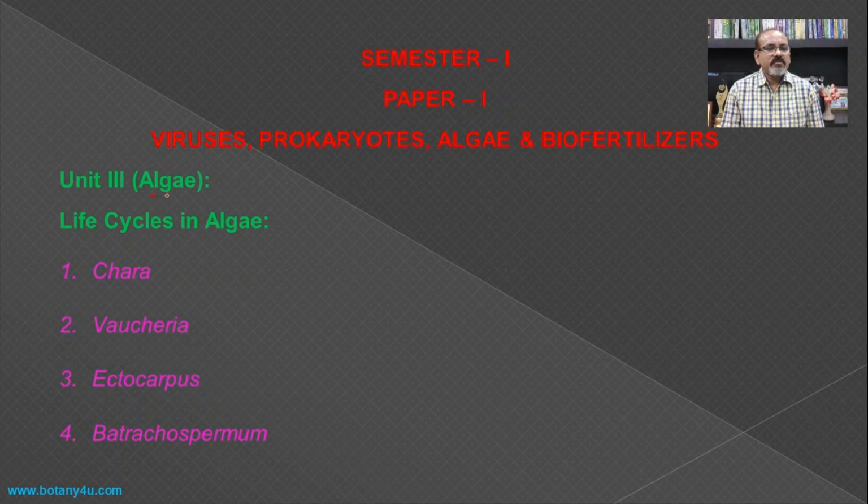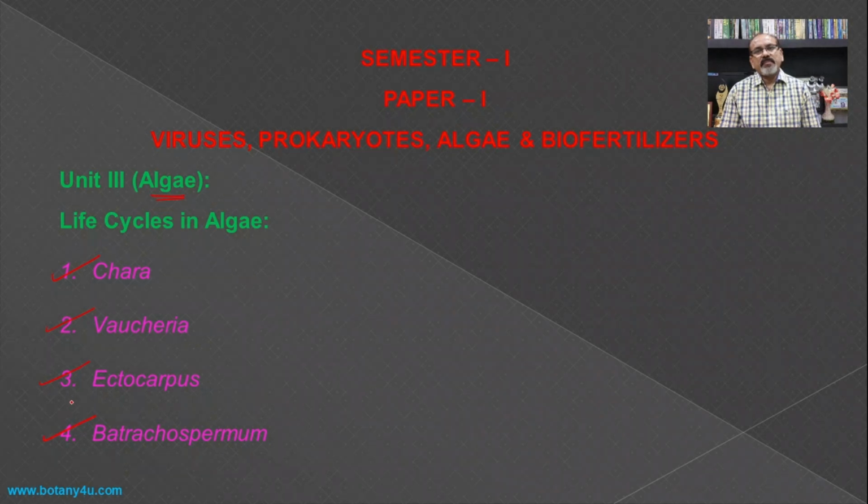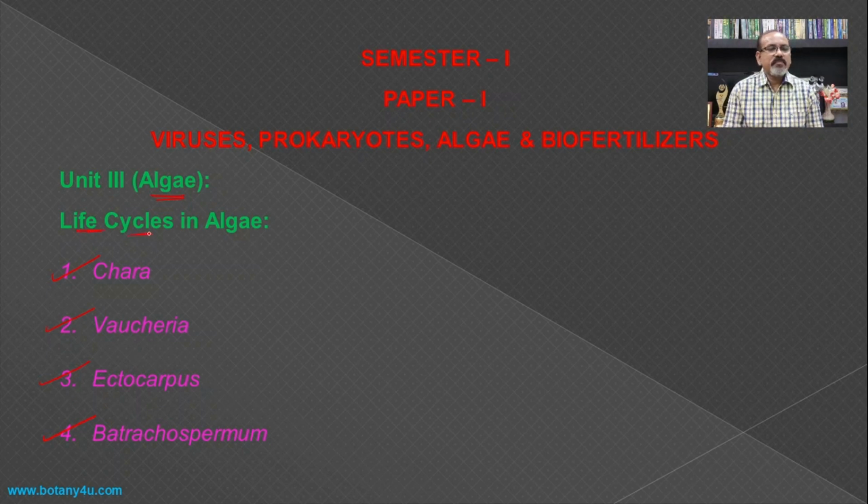In the third unit, there are 4 different algae or genera from the algae, that is Chara, Vaucheria, Ectocarpus, and Batrachospermum, and the questions are based upon the life cycles of all these 4 genera.